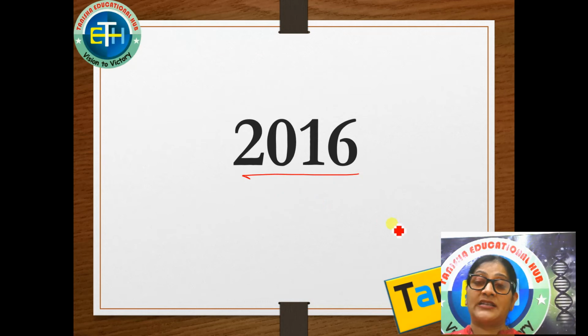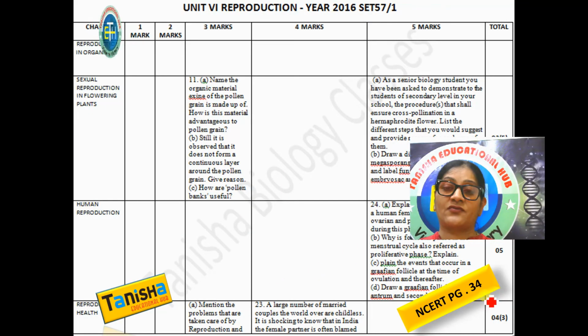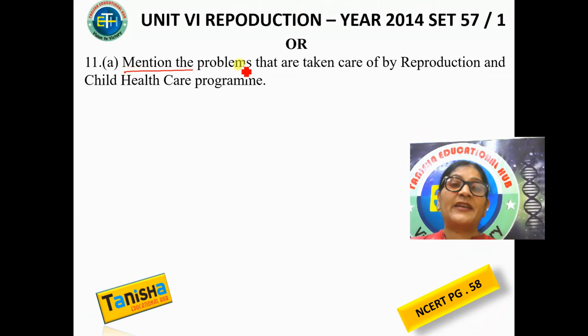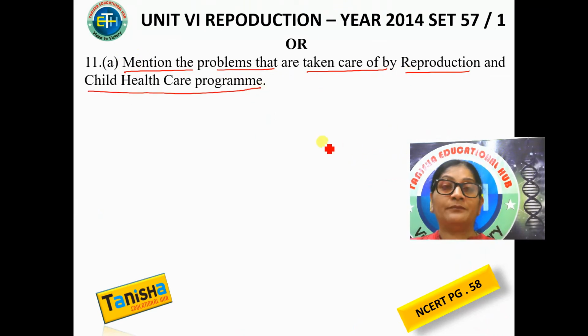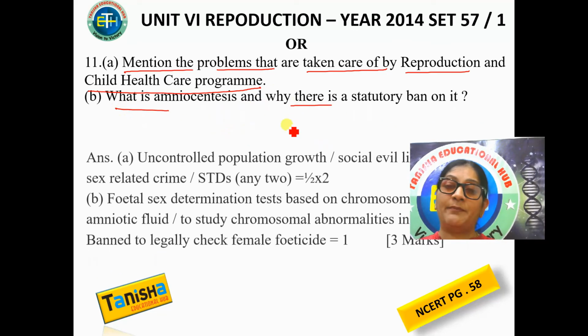Coming to 2016, let us see what is the question that was asked from this chapter. Now this is good number. 4 plus 3, 7 mark questions have been asked, right? So now let us come to this page. The question is, mention the problems that are taken care of by reproduction and child health care program, right? Mention the problems that are taken care of by RCH. ठीक है, तो मैंने आपको पढ़ाया था. And second part is what is amniocentesis and why there's a statutory ban.